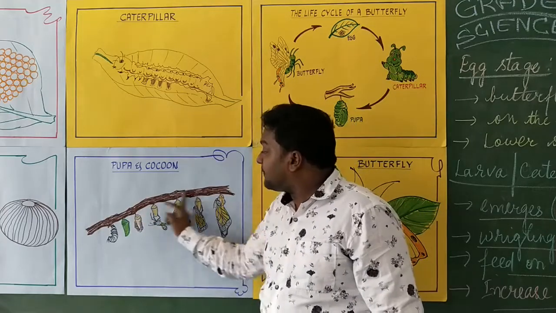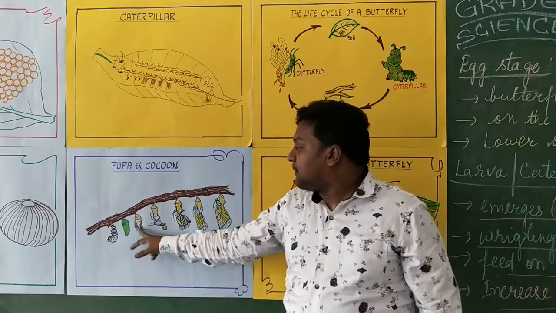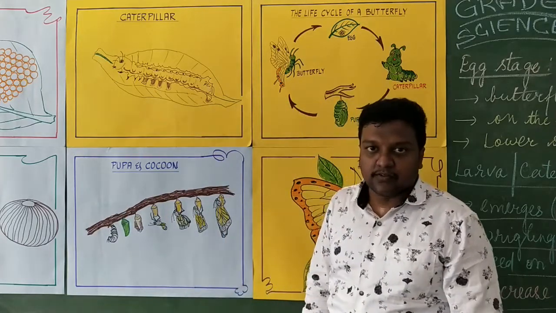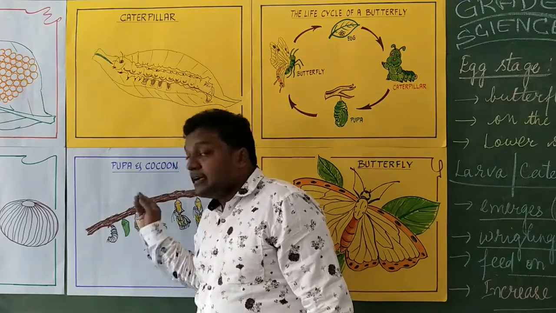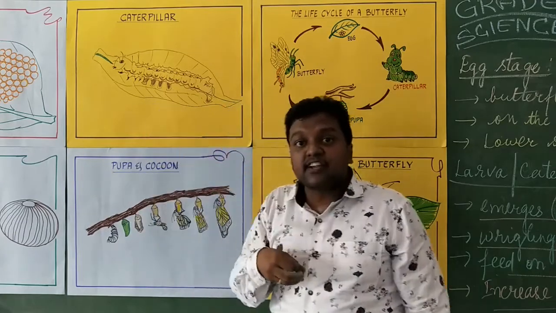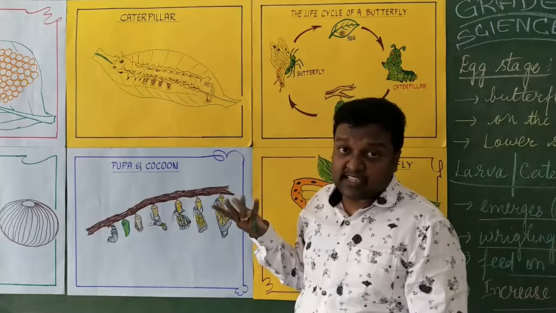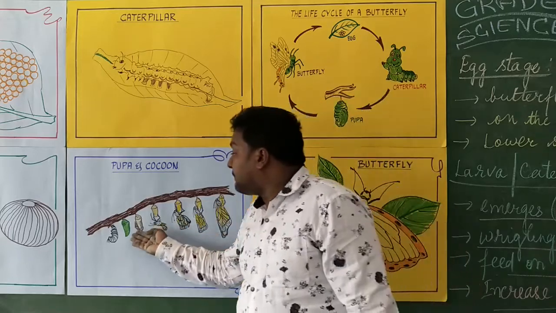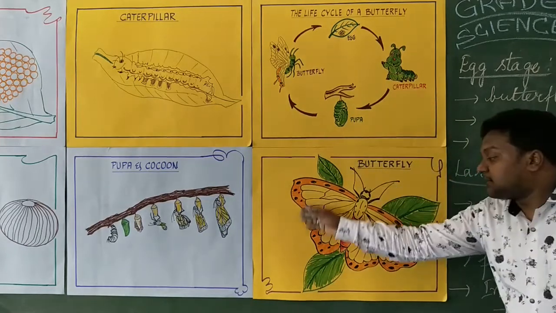Suppose it is present on a twig that is brown in color, then the pupa would take a brownish form. Can you understand the difference? Inside there is a resting period, where it does not feed, as it has already spent the maximum. With the nourishments and nutrients already present, it perishes. Perishes means it starts to grow. Perishing and developing, it comes to an adult butterfly.